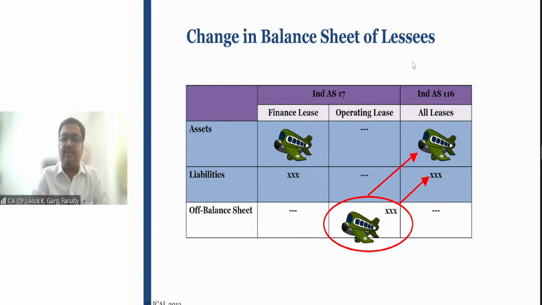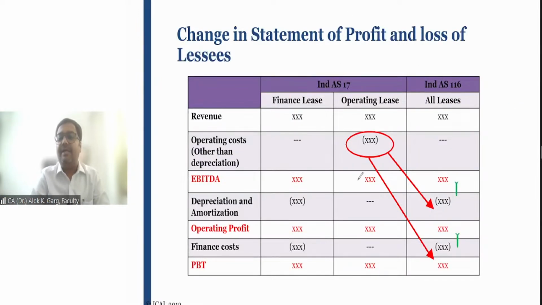Right, friends? In P&L, like in AS 19 or IND AS 17, you are showing the lease rental in the operating cost. But now in IND AS 116, instead of lease rental, the expense will come in the form of depreciation and interest cost, that is, finance cost. Like I have shown you, the right of use asset has to be depreciated over the lease term, and the liability is also going to be compounded with interest, and payment has to happen.